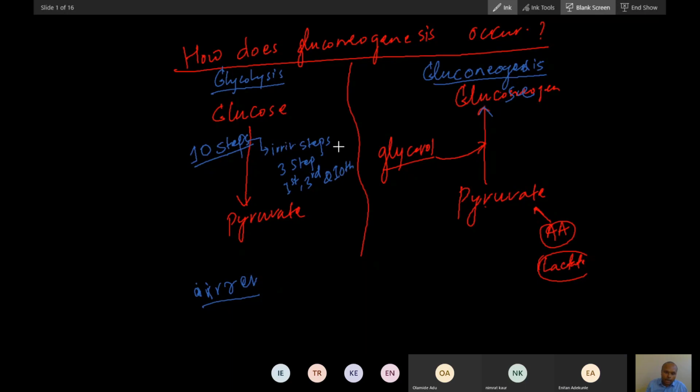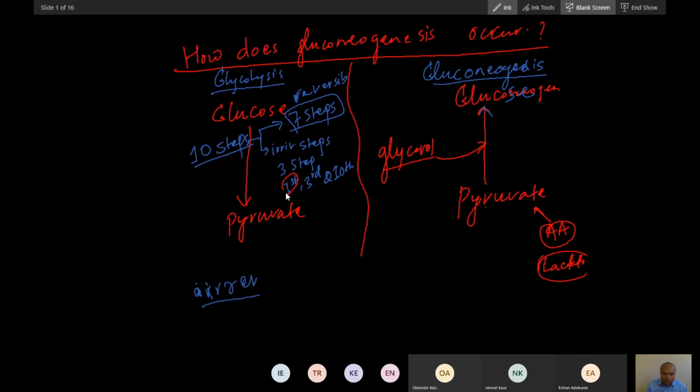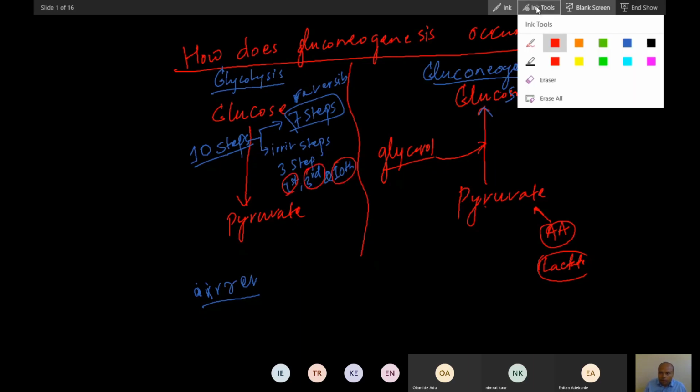The other 7 steps are reversible. The whole pathway of glycolysis becomes irreversible because of these 3 steps.